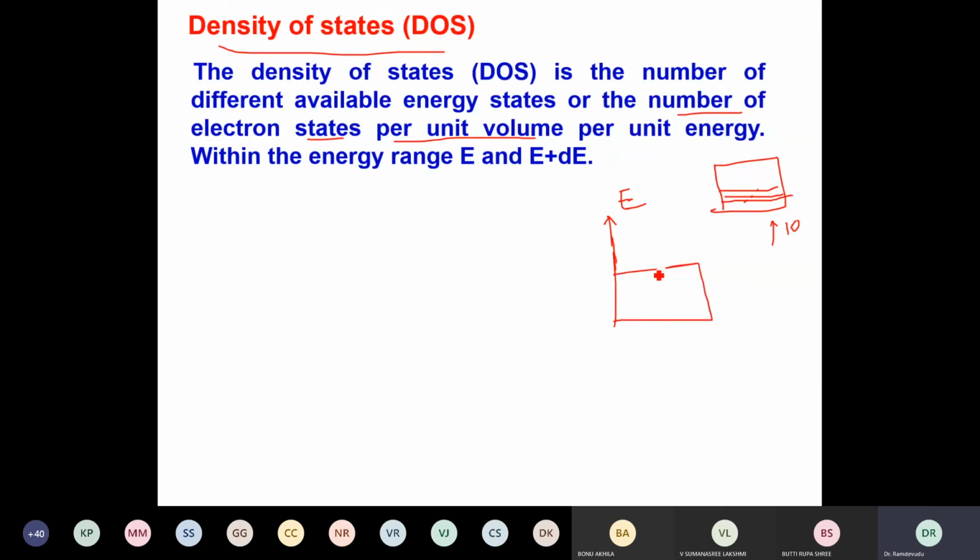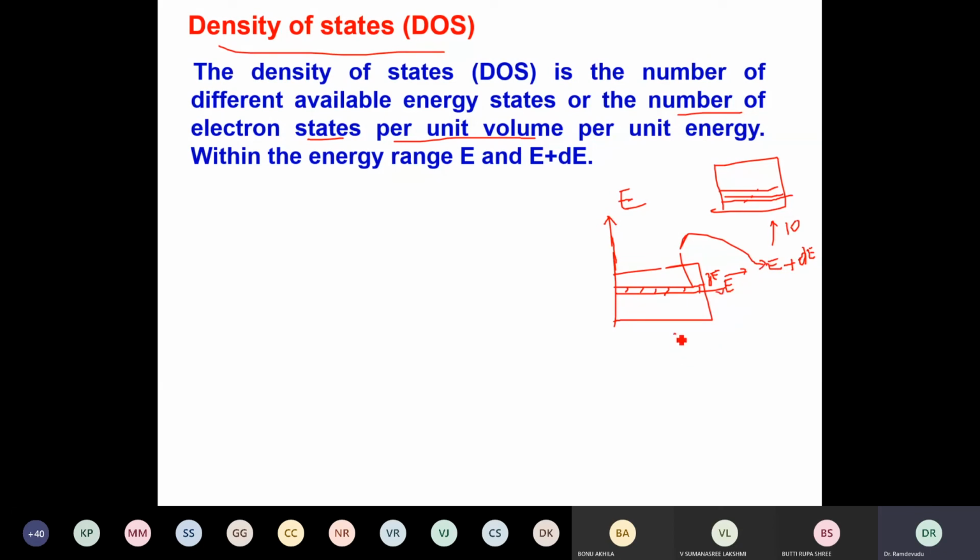In the band, suppose I say this is the E energy level. I slightly take some more, a little higher energy level also, a small energy level. This level I want to calculate. That means if I add dE, a small amount of energy, to E, I will get this energy level as E plus dE. So that means the energy difference between the two levels, the higher level is E plus dE and this level is E.